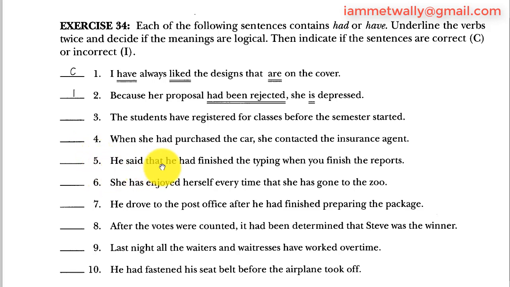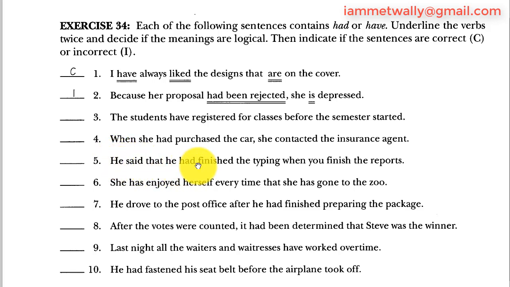5. He said that he had finished the typing when you finish the reports. He said, subject verb, that is a connector, he subject, had finished is the verb, when is a connector, you finish, subject and verb. As you can see here, he said is not a problem because generally you say something that happened in the past, so we're not going to take this because it's kind of reported speech.